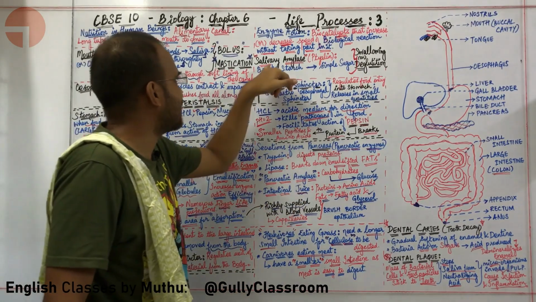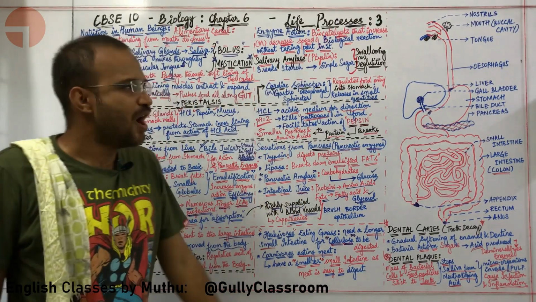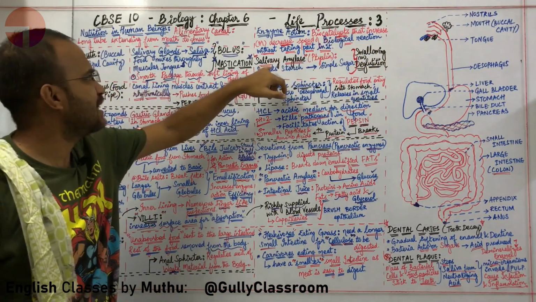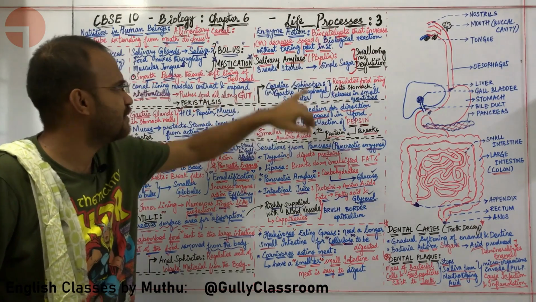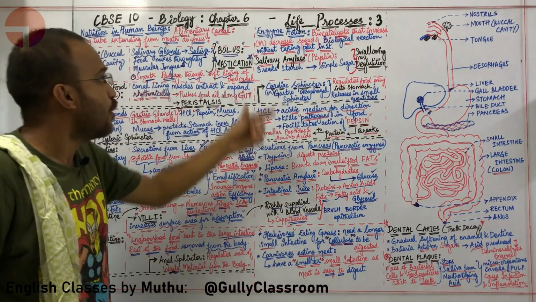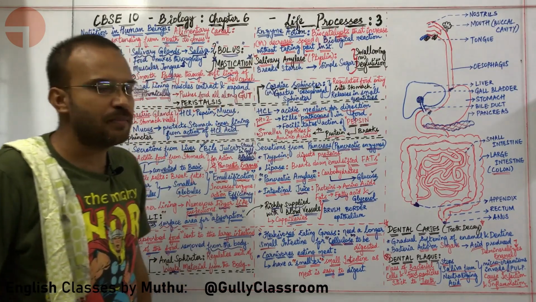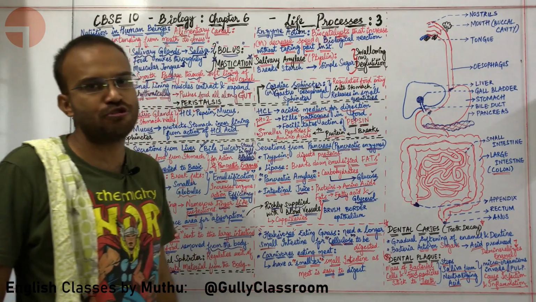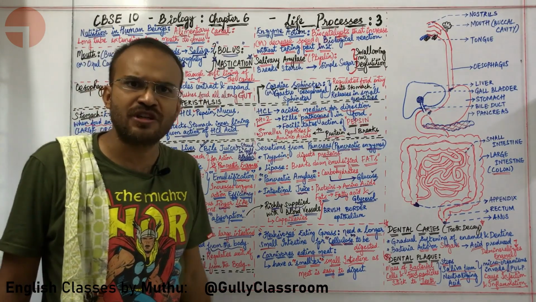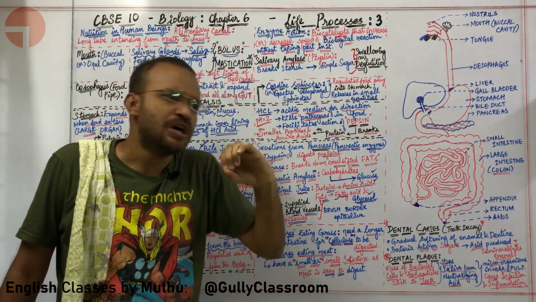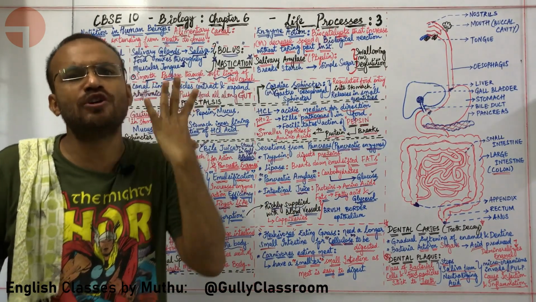In the mouth, saliva has salivary amylase. Obviously, saliva is given by the salivary glands. The salivary amylase is present in the saliva. It's otherwise called as ptyalin. What is the function of salivary amylase? Salivary amylase breaks down starch into simple sugar. What are the other functions, sir? 30% of all starch is broken into a simple sugar called as maltose.